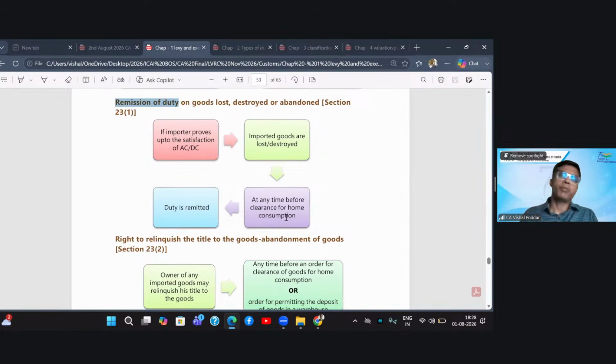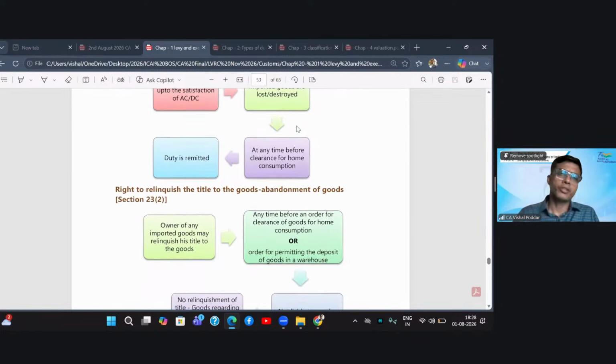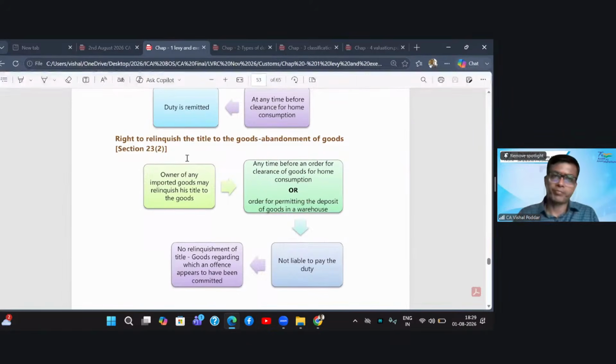Now, here the time limit is much wider than in the previous pilferage case. Any time, right from its loading in the foreign country till its clearance in India, if at any point of time the goods are lost, destroyed or abandoned, this section 23(1) gives you the relaxation that the entire duty on the goods will be remitted, that is, waived. Now, as we are discussing, if after import you find that the goods are not as per your desired quality or specification, you are given the power to abandon the goods.